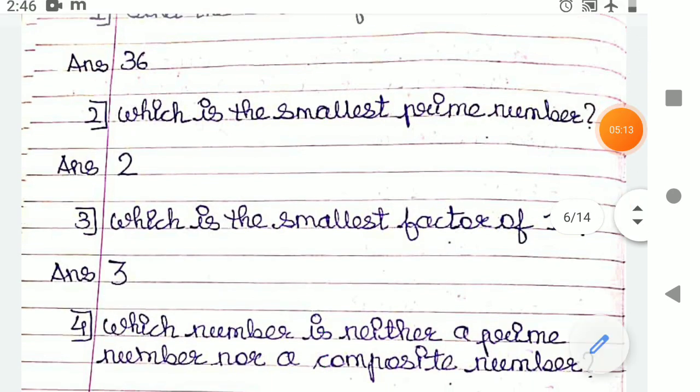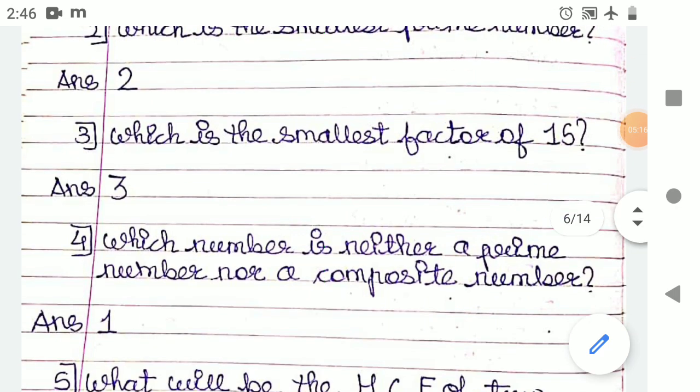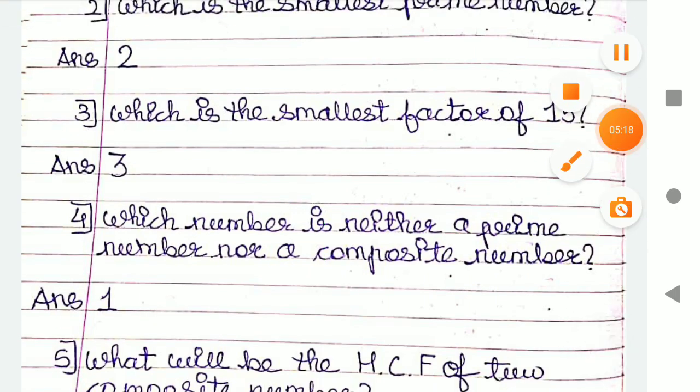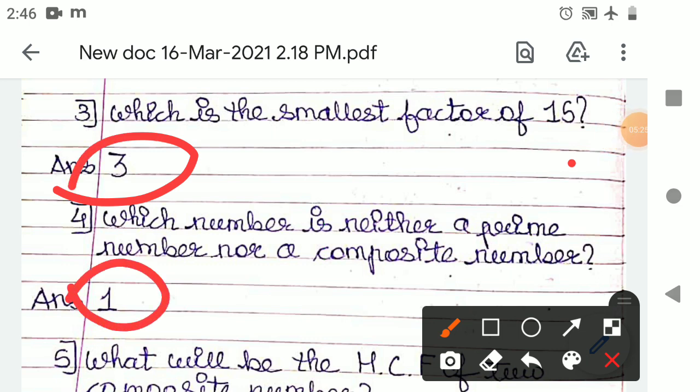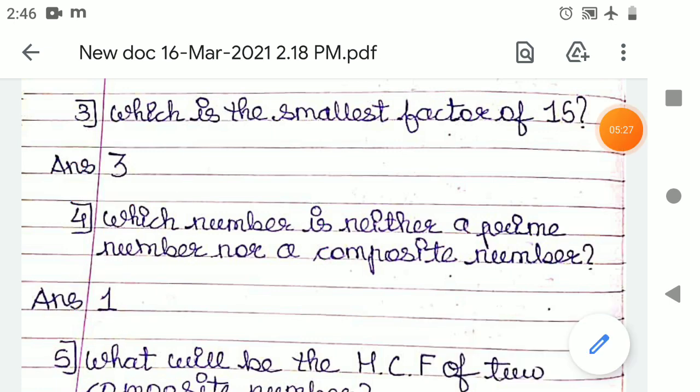As we all know, the smallest prime number is 2. Which is the smallest factor of 15? The smallest factor of 15 is 3. Okay, very easy to understand. Which number is neither a prime number nor a composite number? So 1 is neither a prime number nor a composite number.